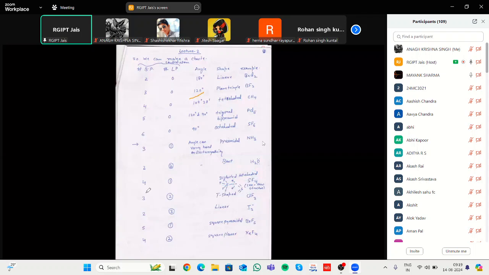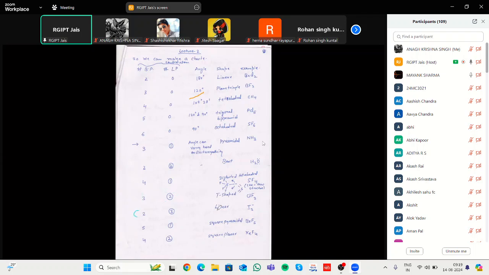If we take an example of trigonal bipyramidal in which there are 3 bond pairs and 2 lone pairs, the shape is T-shaped, and the main example is ClF3. Chlorine has 7 electrons and fluorine 3 electrons, total 10 electrons, 10 divided by 2 means 5 pairs, that is 3 bond pairs and 2 lone pairs.